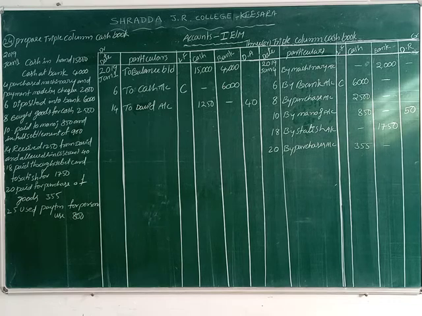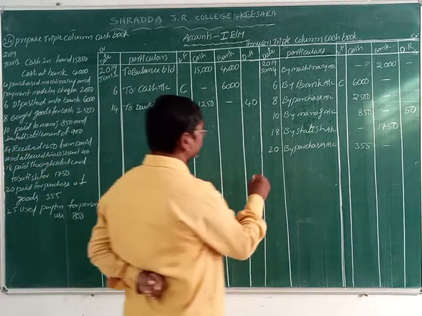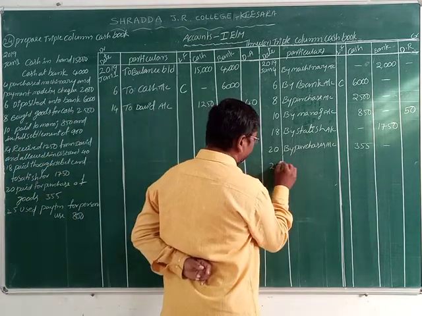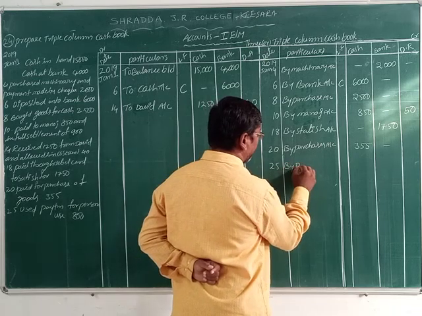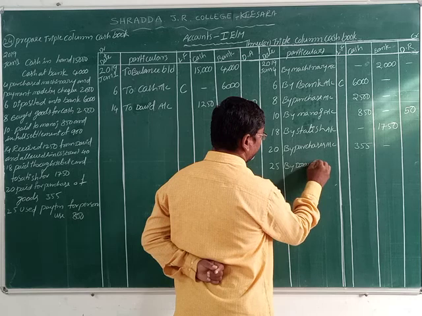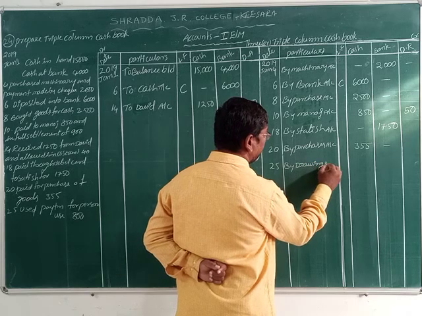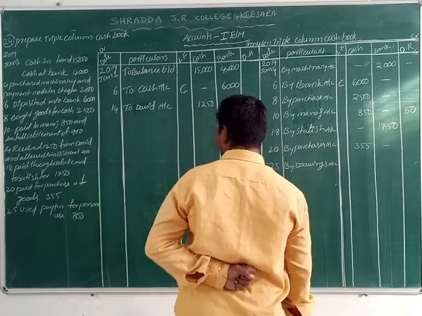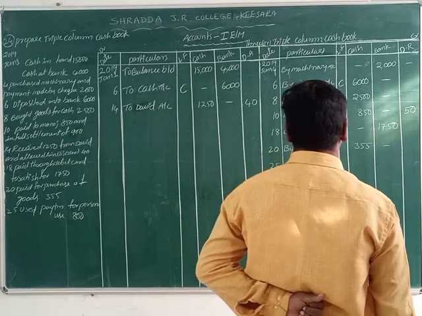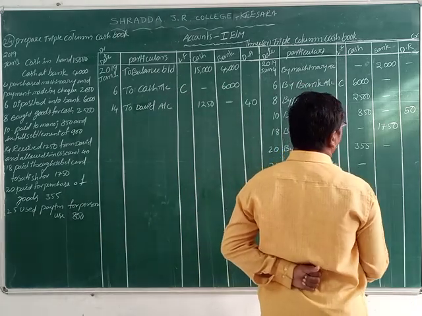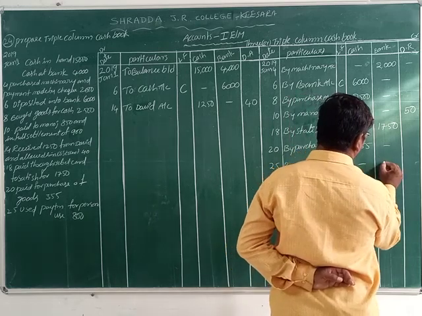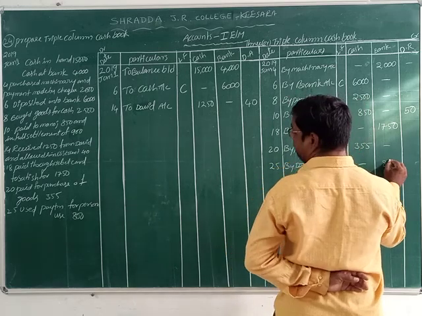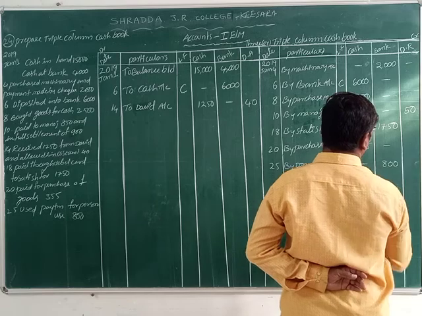Okay, now write down 25th date. By drawings account. What is the value of drawings, friends? 800. So Paytm is given, they use the Paytm. Then we record it in the bank column. What is the amount? 800 rupees, we can write.